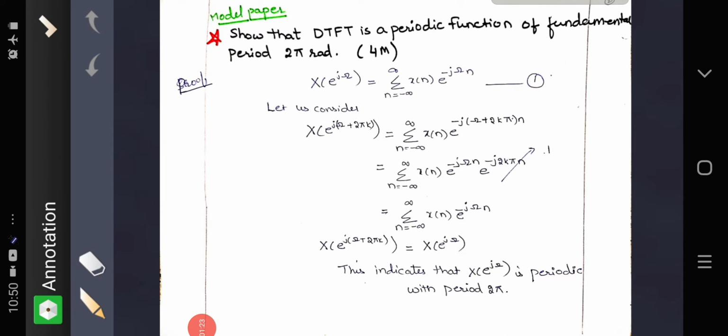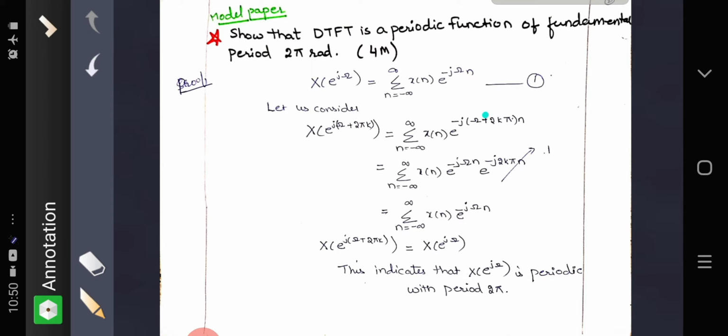Now let us show that DTFT is a periodic function of fundamental period 2 pi, which is a 4-mark question from the model paper. It's very simple. We know that X of e raised to j omega is equal to summation n equal to minus infinity to plus infinity x of n e raised to minus j omega n.